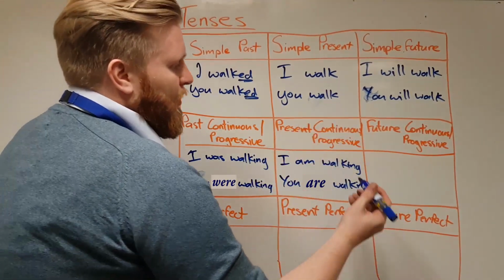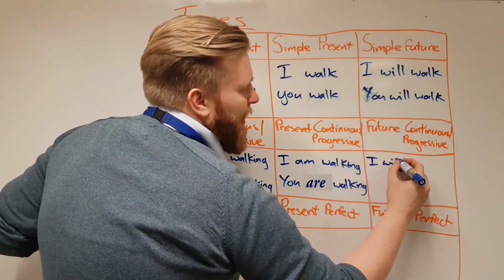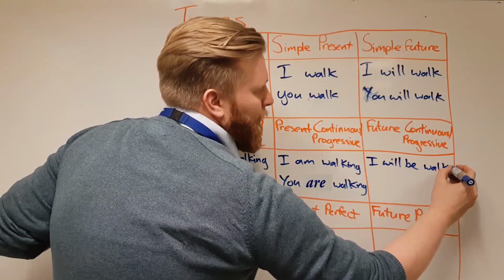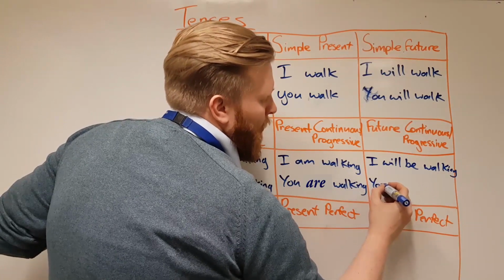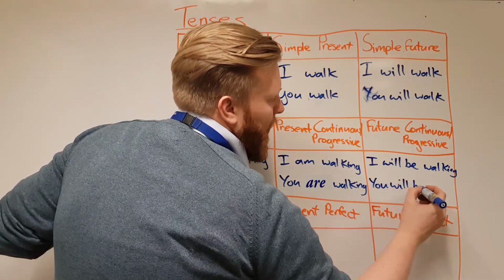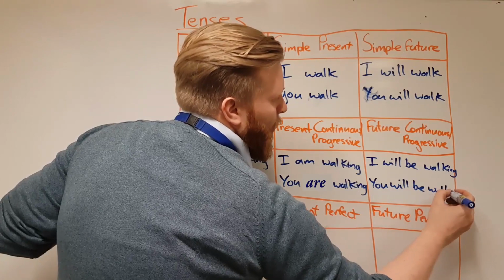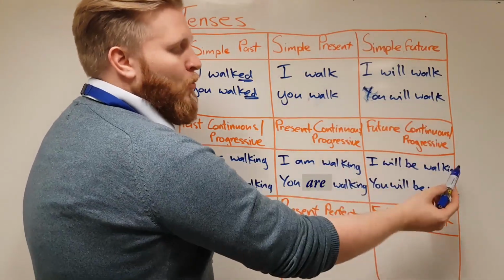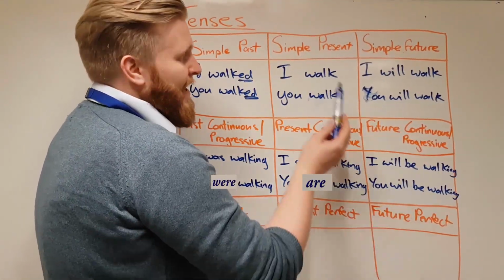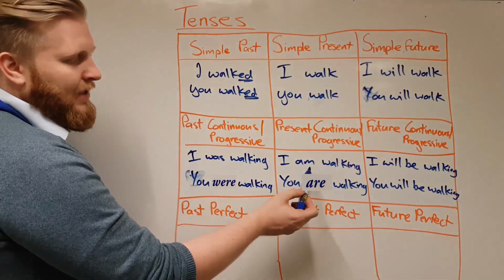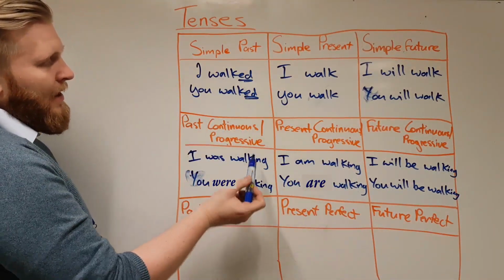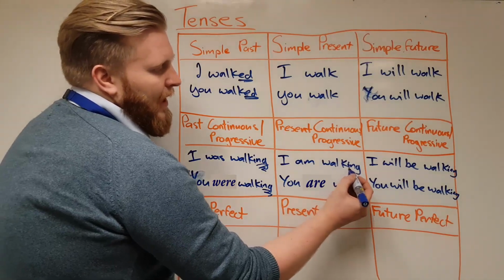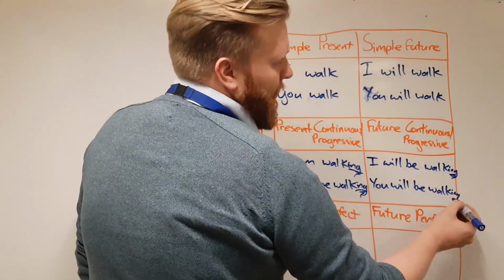And the same with our future tense. It's more about our verb here. I will be walking. You will be walking. So you can see there I had I will walk, and we've added our ing and we've had to include be there. Same here, I walk, we've added our ing, which means we have to add our am and were in here. And here we added our ing, but we've had to add was in. So the easiest way to spot them if we're looking for them is normally looking for this ing.